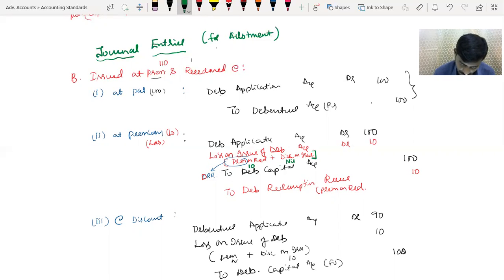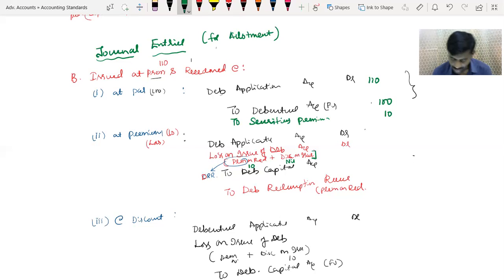debenture application account debit. Debenture application account debit amount is 110, to debentures 100, to securities premium 10.